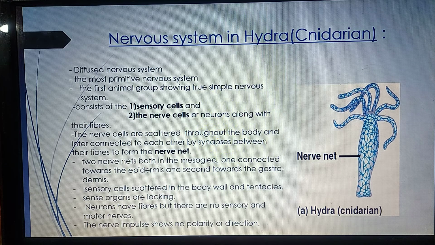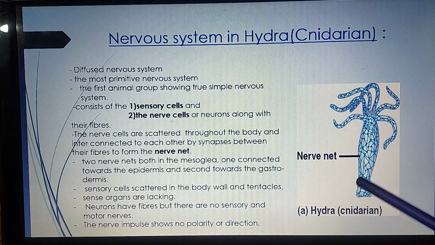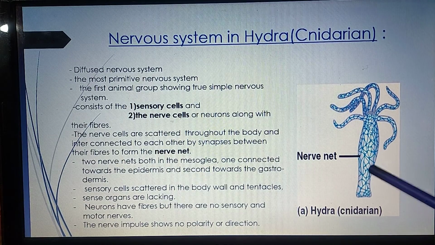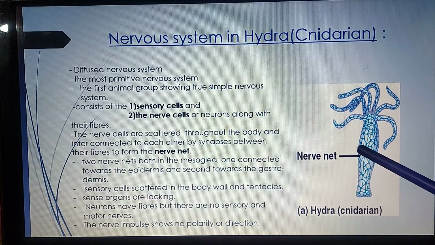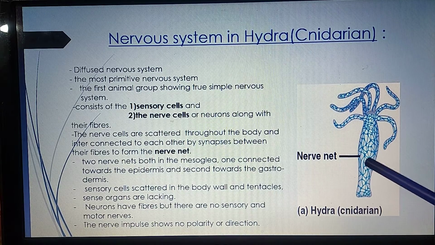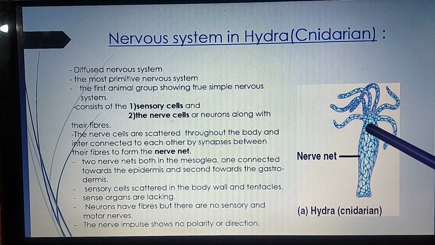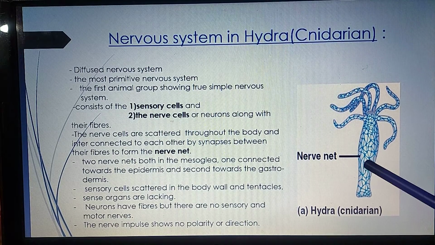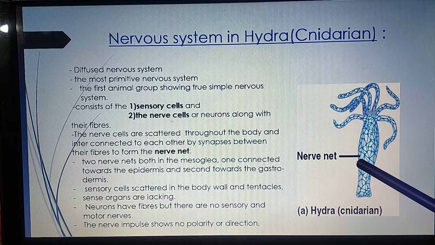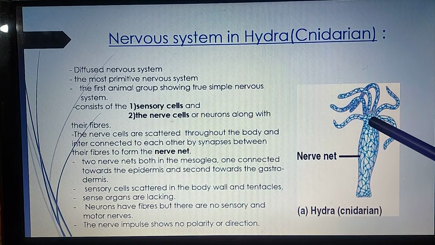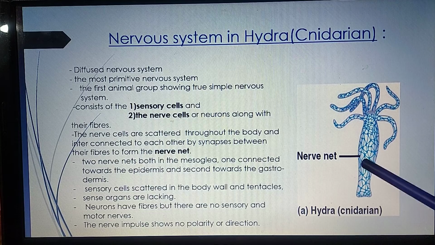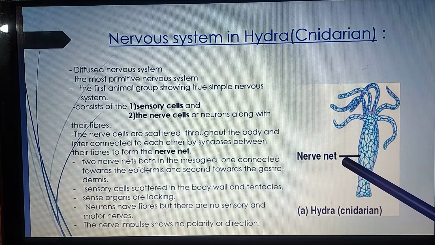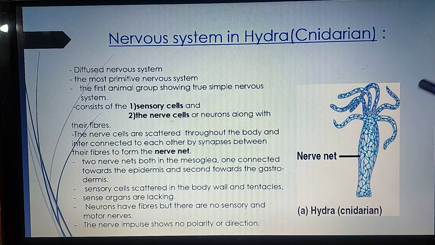If you see the body of Hydra, it shows a network-like structure which is called a nerve net. How is this nerve net formed? The nerve cells which are scattered throughout the body are interconnected with each other by synapses. Now, the junction between two nerves is called a synapse, and they form a net-like structure, and this is called the nerve net.